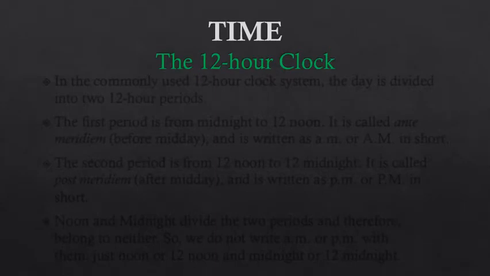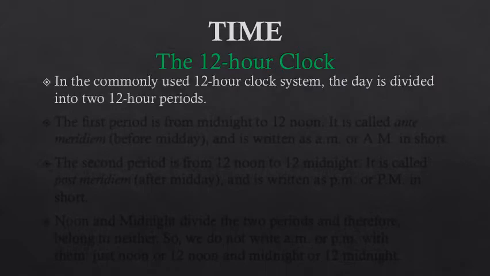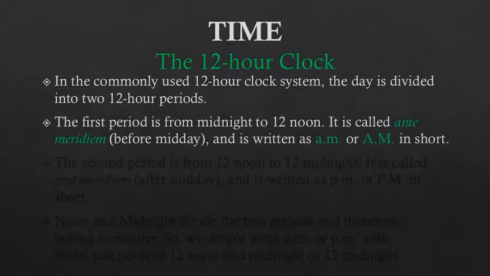Now, children, let us revise what we have learned about time. So, first of all, let us come to 12-hour clock. In the commonly used 12-hour clock system, the day is divided into two 12-hour periods, right? The first period is from midnight to 12 noon. Okay, 12 midnight to 12 noon. And this period is called anti-meridian.